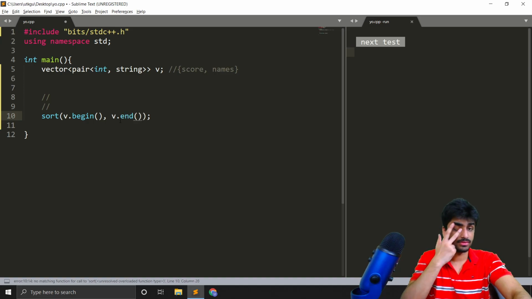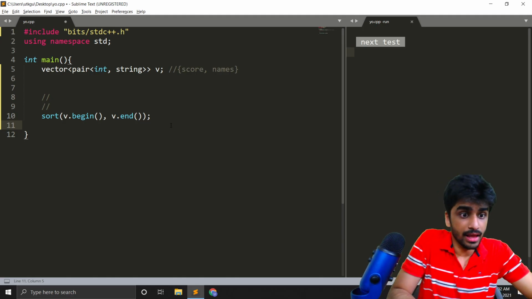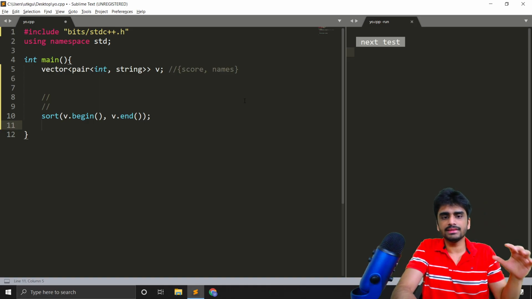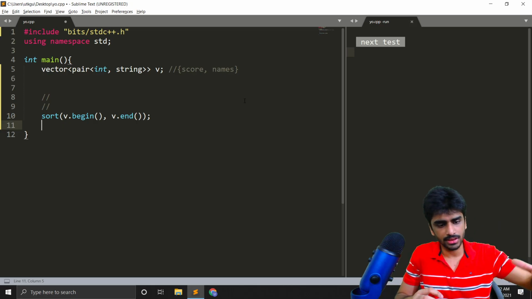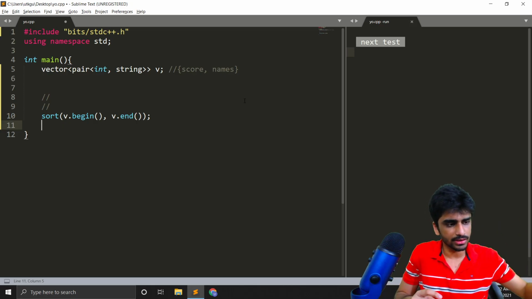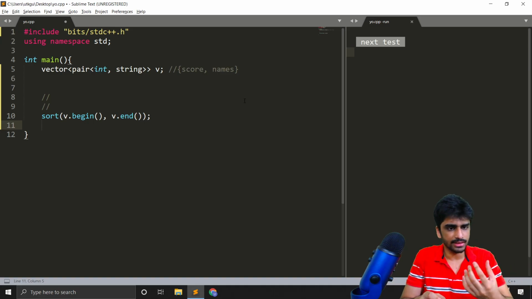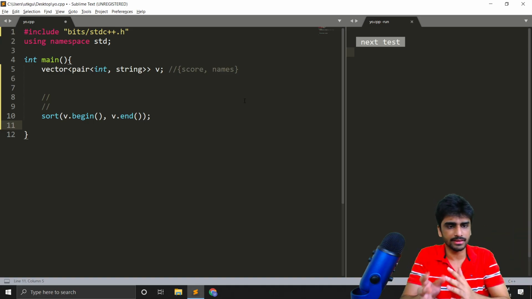like this. So we saw in the previous slide that we use iterators to sort vectors like this, and then all the scores will be sorted in increasing order, and the names will stick together with them, right? So the person with the minimum score will go on the first position, and his name will be also there. So in this way we can get the sorted version of score comma names, and if we want to print it in decreasing order, because that will be like the rank list,